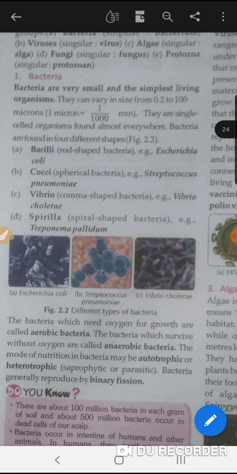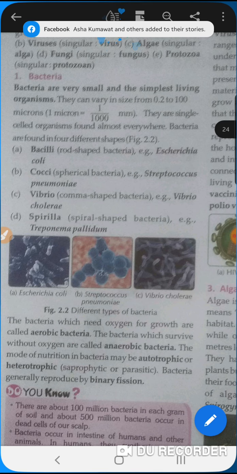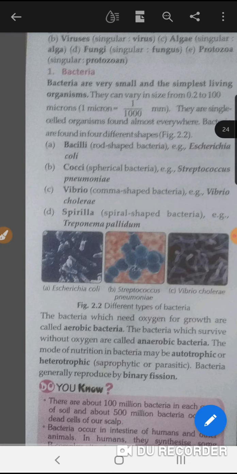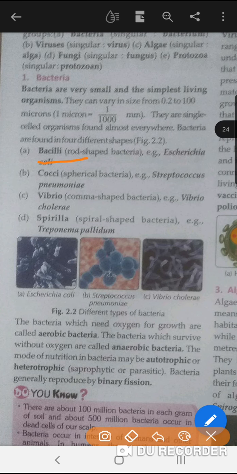On the basis of their shapes, we can classify them into 4 parts. How many parts can we classify them into? We can classify them into 4 parts. What are the parts? First is bacilli, that are rod shaped; second, cocci, spherical shape; then vibrio, comma shaped; and spirilla, spiral shaped. So what are the 4? First is bacilli, cocci, vibrio and spirilla, and these are their shapes. They can be found in rod, spherical, comma or spiral shape.